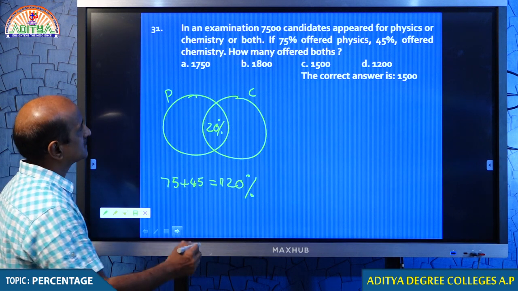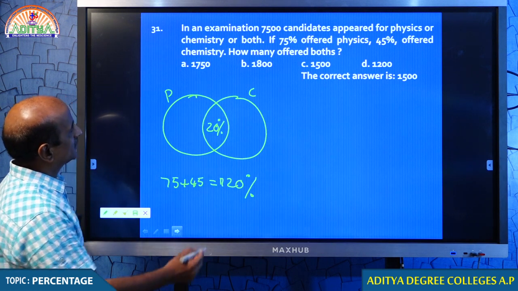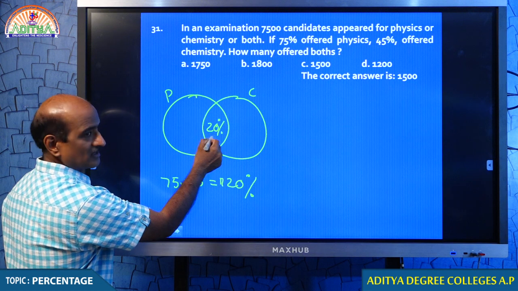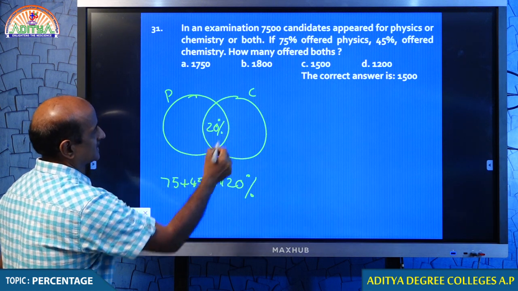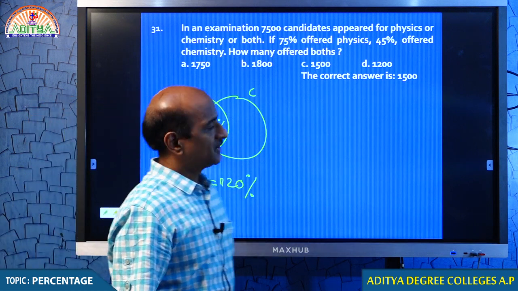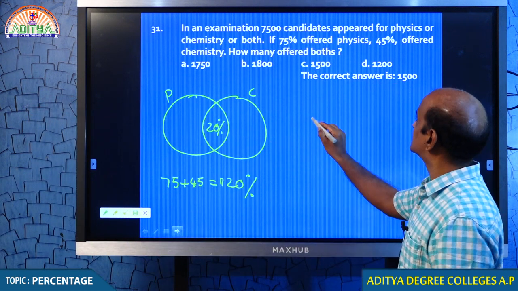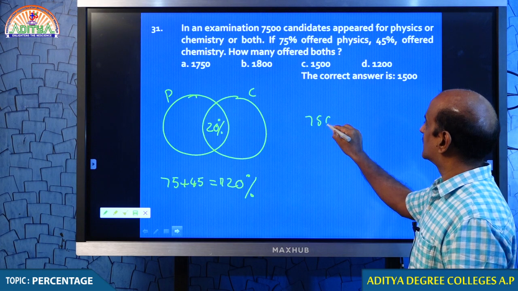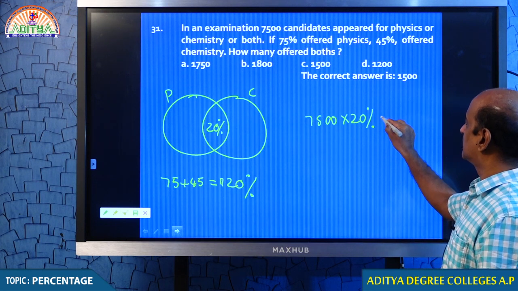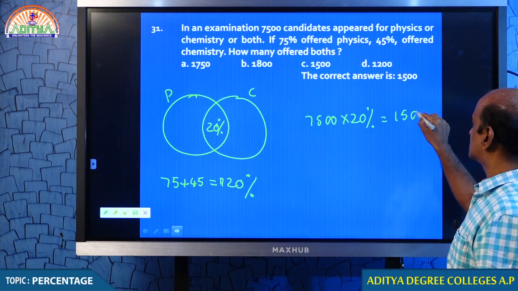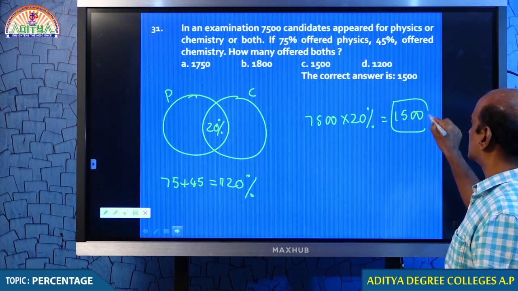Tell me students. So, what are you asked to find? You are asked to find this particular 20%. 20% means the people who are taking physics as well as chemistry. How many people do we have? We have 7,500, and out of that you have to calculate 20%. What is 20% of 7,500? 1,500.